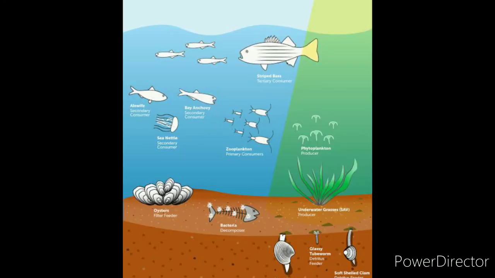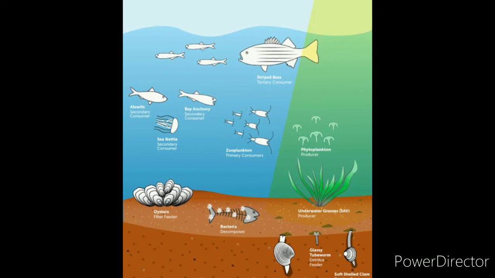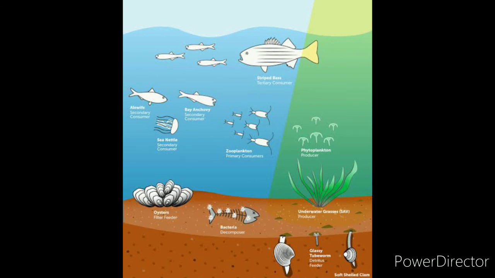So, carefully observe this diagram. This is an aquatic ecosystem. I want you students to observe this diagram and categorize these animals into different groups based on how they eat each other, and comment below.